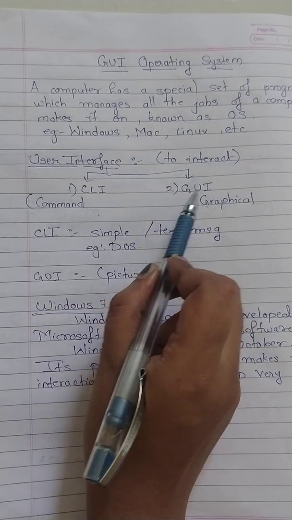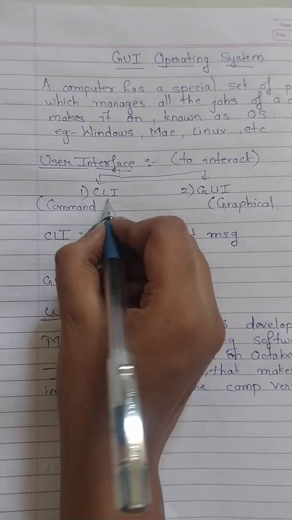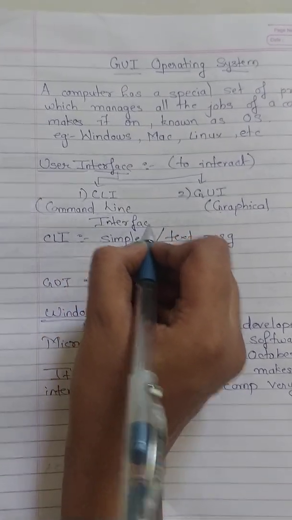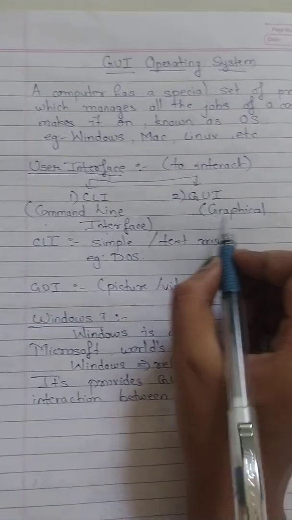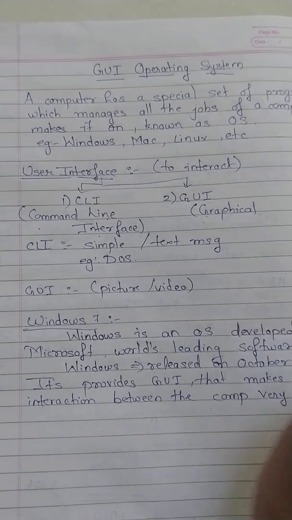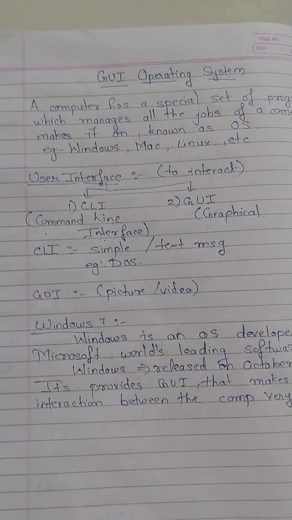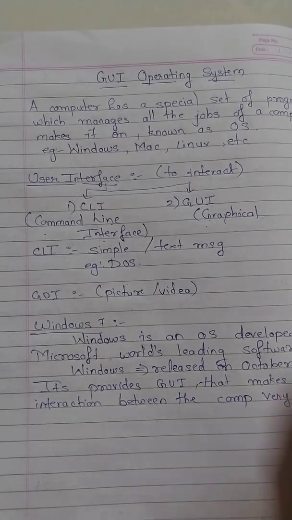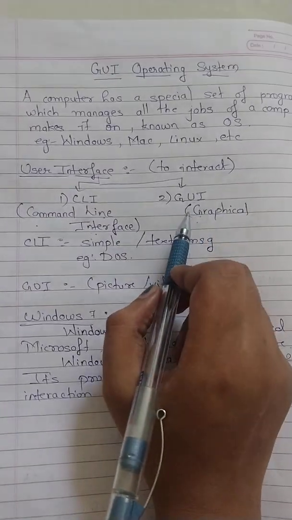What is the full form of CLI? That is command line interface. And what is the full form of GUI?